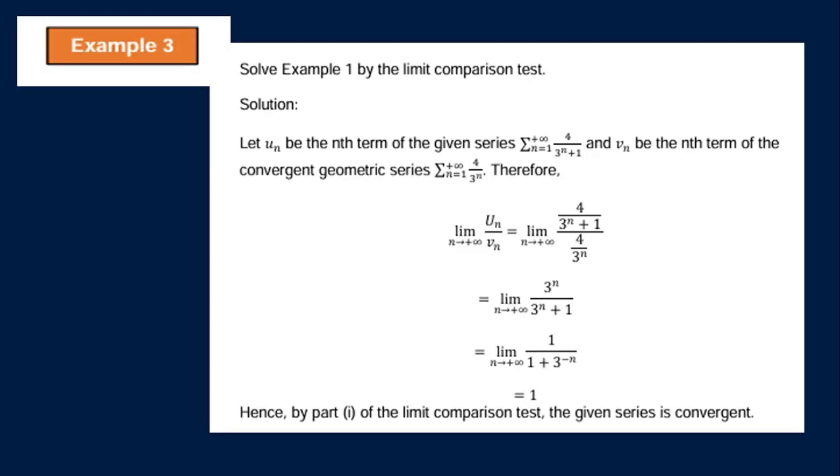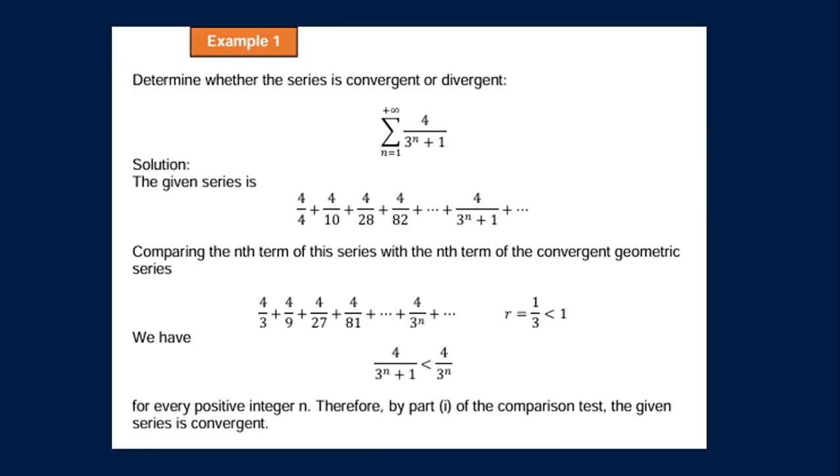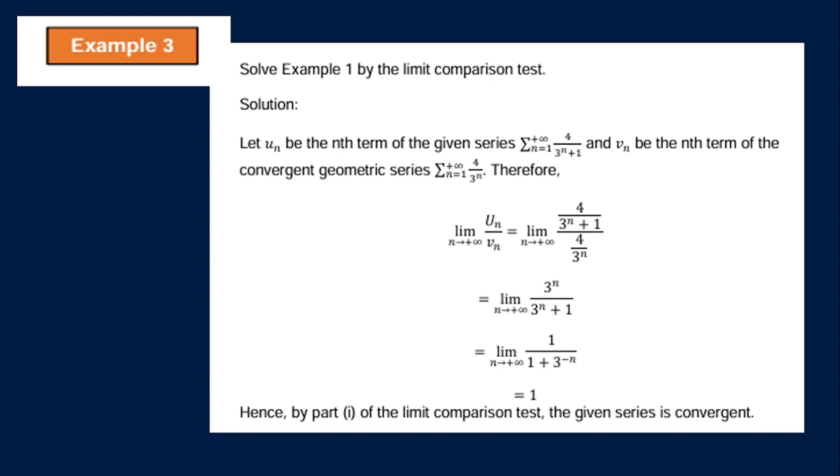So, we have our next example, example 3. We will solve example 1 by the limit comparison test. So, let's go back to example 1. This is our example 1, the summation of 4 all over 3 raised to n plus 1 to positive infinity, and n is equal to 1. We will solve it by using the limit comparison test.